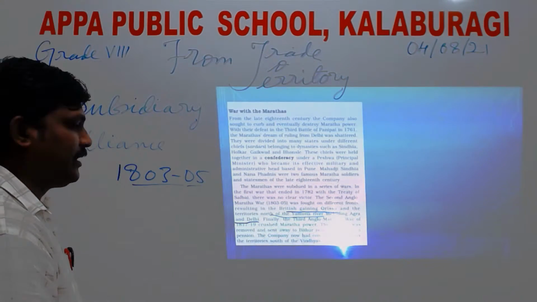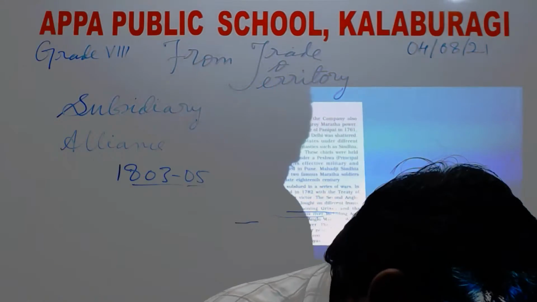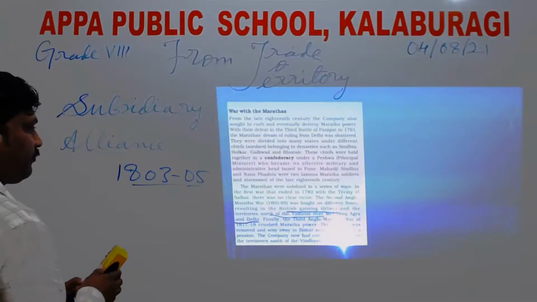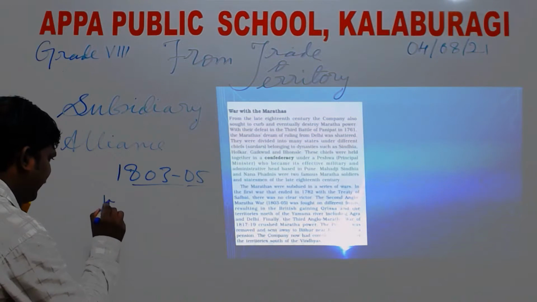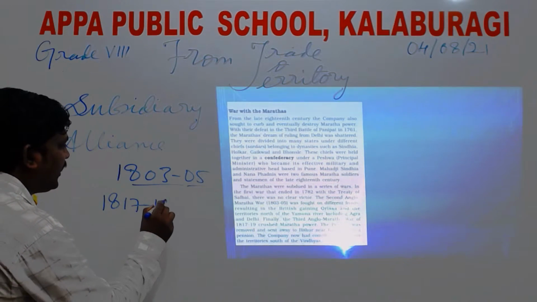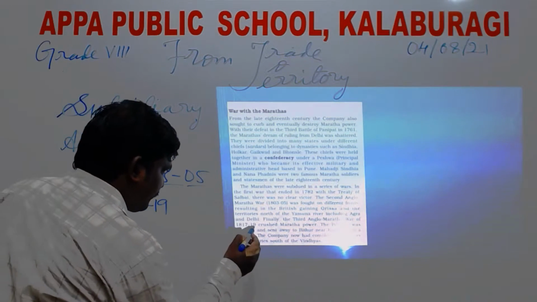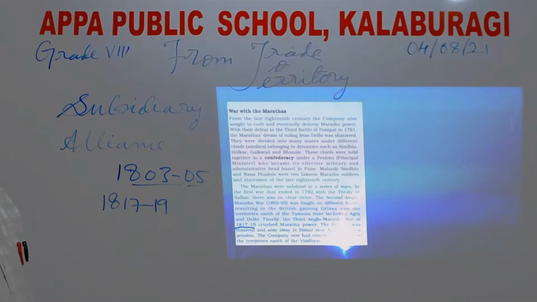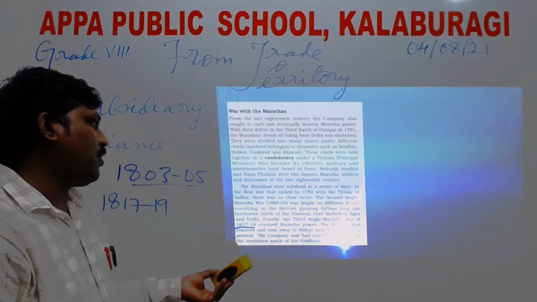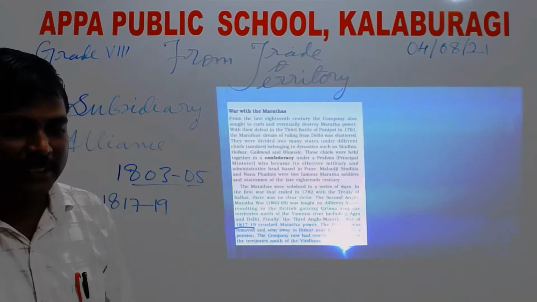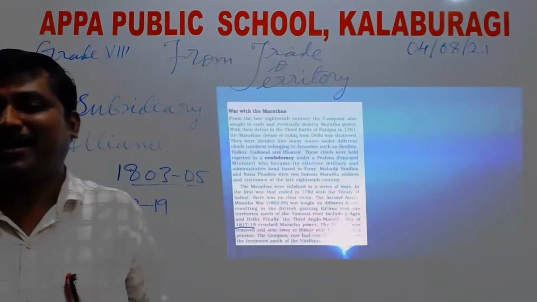Now again, after this, 1817 to 1819, the third Anglo-Maratha War. With this came the decline of the Marathas.